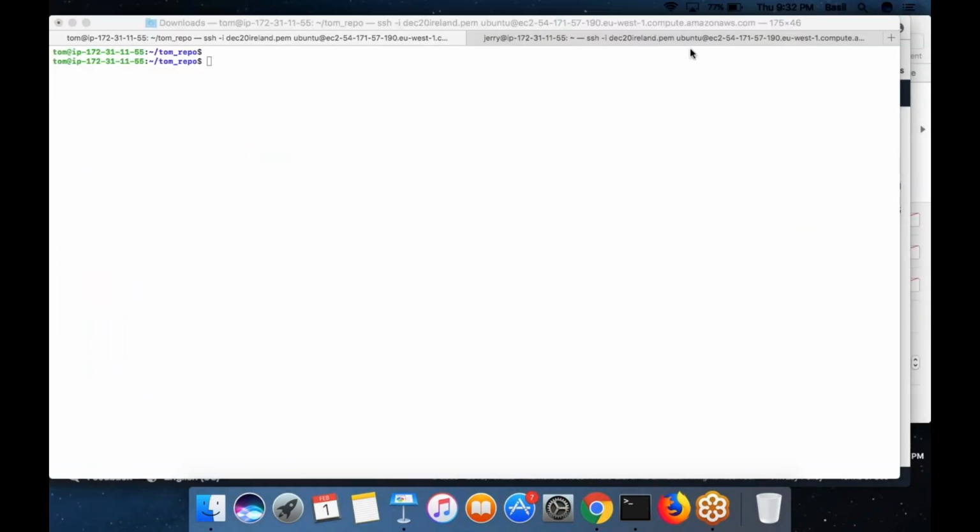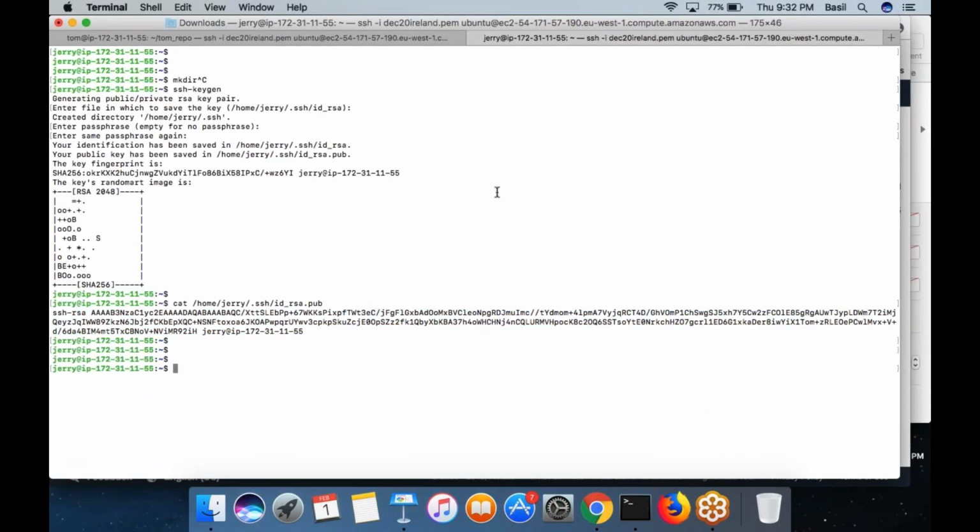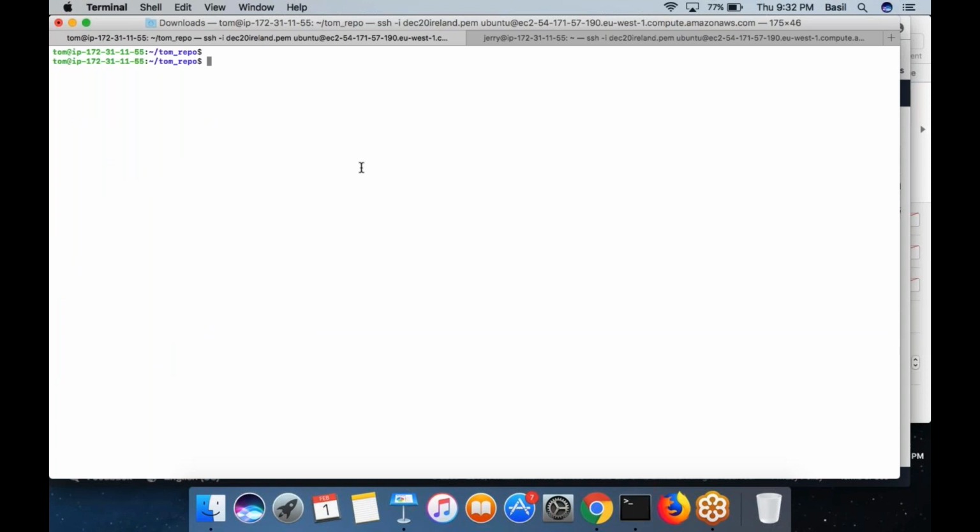So I have set up everything, and assume this is Tom's laptop and this is Jerry's laptop. Tom or Jerry can run the git log command at any point of time. They can see the details about their local repository. Always remember, whatever git command Tom is executing, it always works with Tom's local repository.